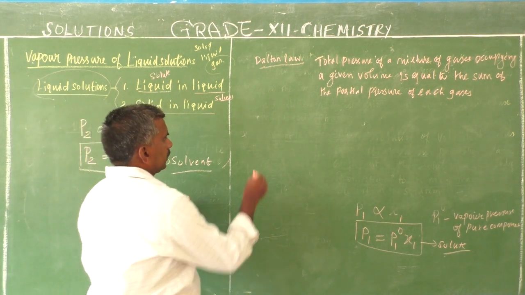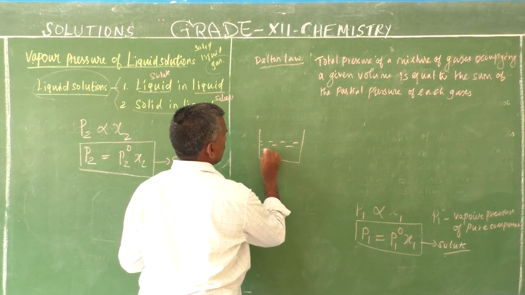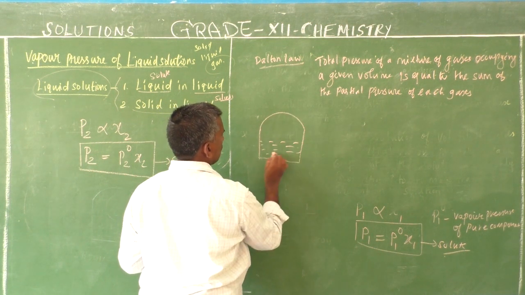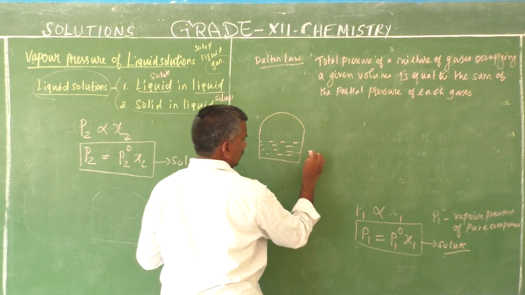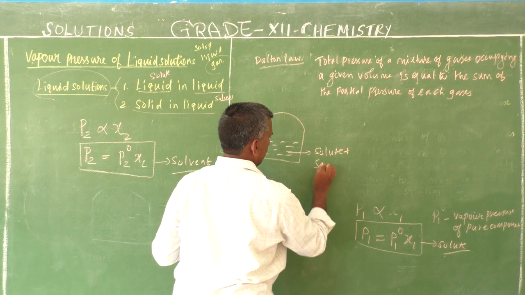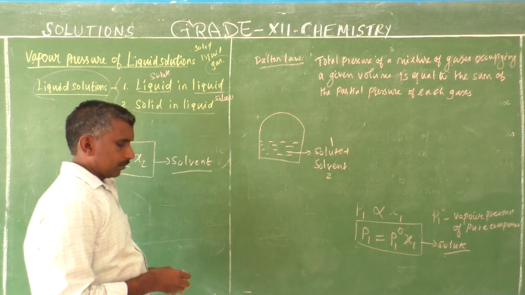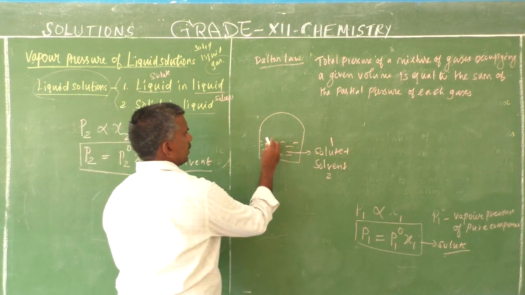Very simple. Take the same component mixture, that is solute plus solvent: solute 1, solvent 2. It is vaporized.